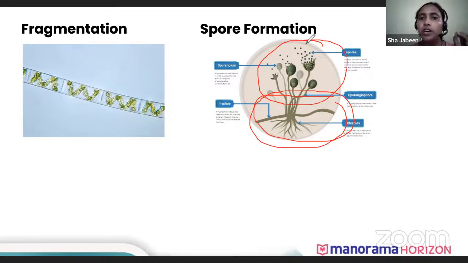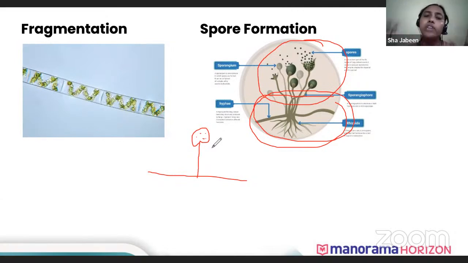That's because of the spores that the fungus has produced. This fungus has a thin thread-like structure, which we call hyphae. From that thin structure, one vertical structure arises, and above the vertical structure, there is a round structure, which we call the sporangium. Inside this sporangium, there are small spores. And when the sporangium bursts open, the spores come out.